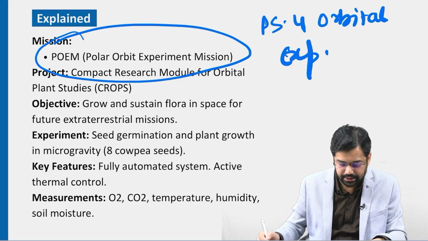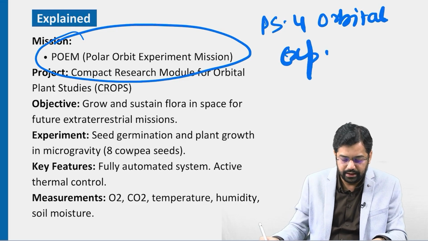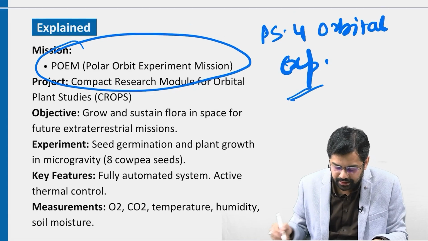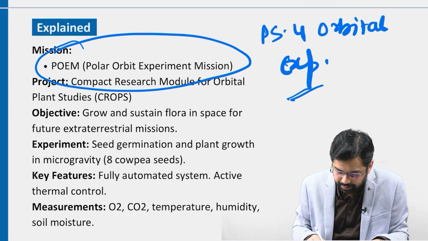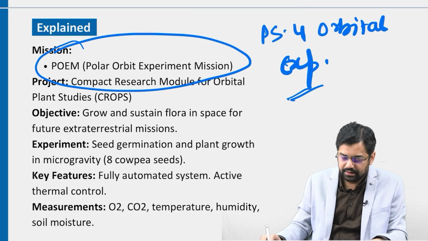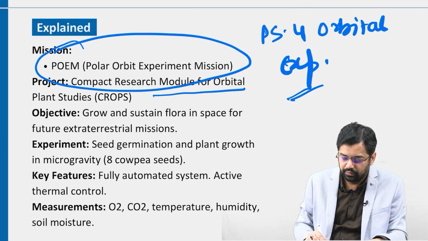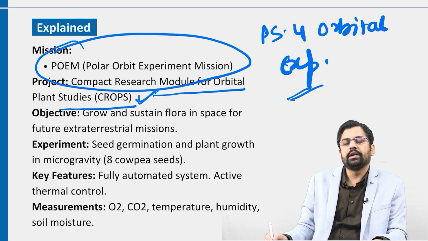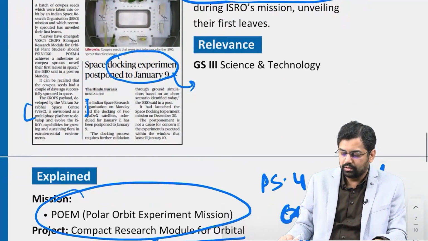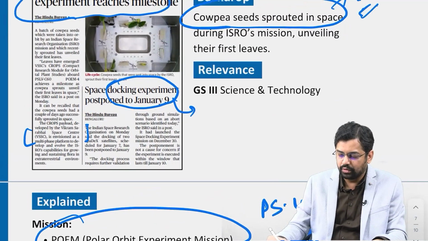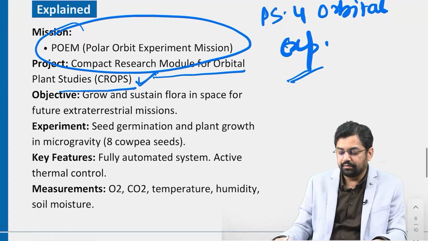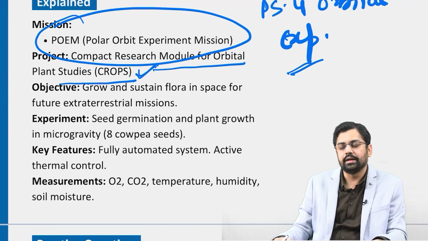So as the name suggests, we are going to perform certain in-orbit experiments in microgravity, right? It has been designed by Vikram Sarabhai Space Center, and it is a part of Compact Research Module for Orbital Plant Studies, as the name suggests, crops. So this is a very major achievement, as we are going to grow cowpea seed sprouts in space. And this is a very new discovery for ISRO and an achievement too.